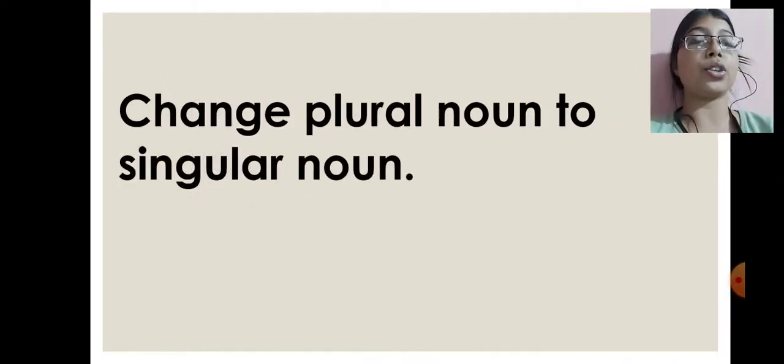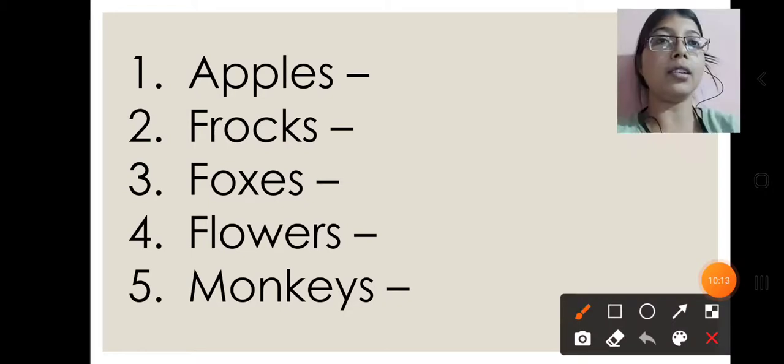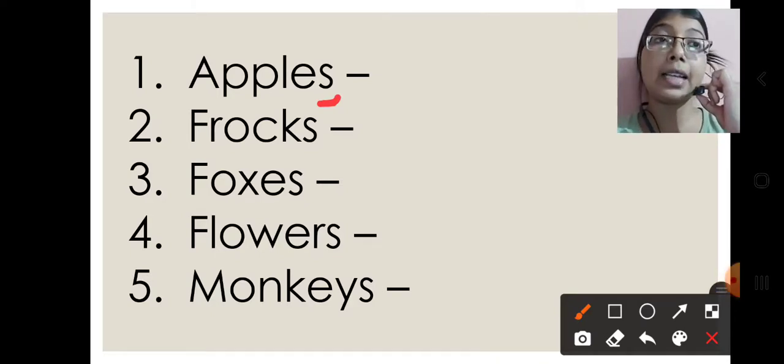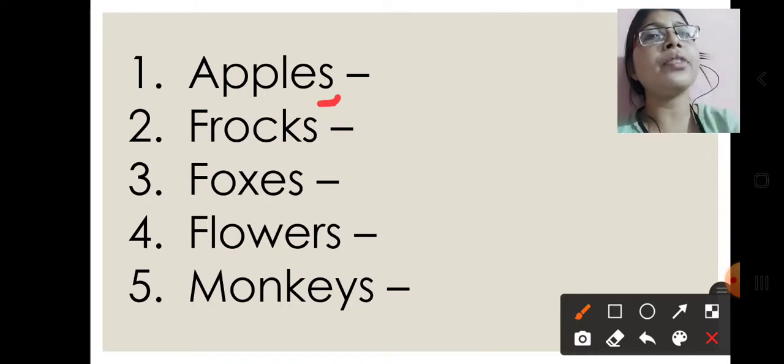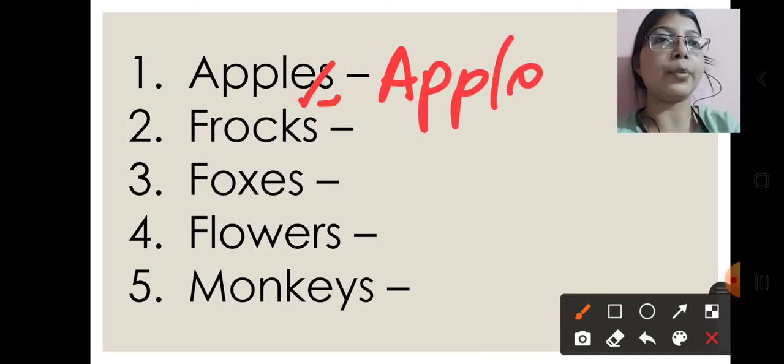Now come to next question. Here you have to change plural noun to singular. Just like opposite we have to do. We have to remove s or es. For example, here you can see some questions are there. Apples. So apple, you know the last letter is e. So we will just remove s from here. You will write apple. Apples means more than one, that is plural noun, and we have to change it into singular. So apples, apple.